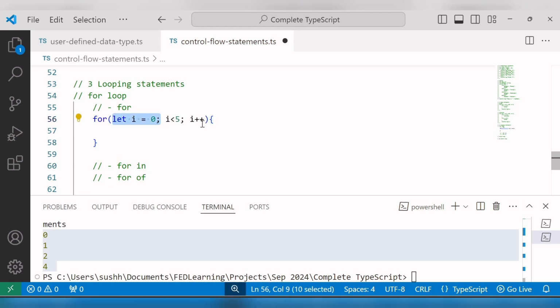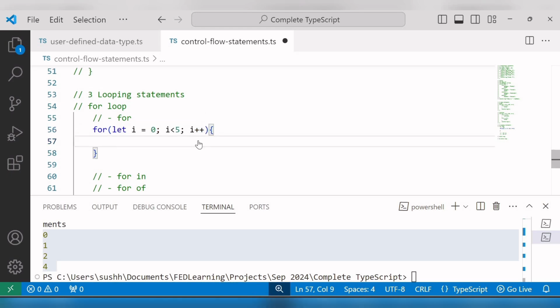So here, first, initialization is an expression evaluated once before the loop begins. We use the initialization to initialize a loop counter. Second, the condition is an expression that is evaluated at the end of each loop iteration. If the condition is true, the statement in the loop body is executed. And the third is the expression. This expression is evaluated before the condition is evaluated at the end of each loop iteration. Generally, we use the expression to update the loop counter. And all three expressions in the for loop statement are optional.